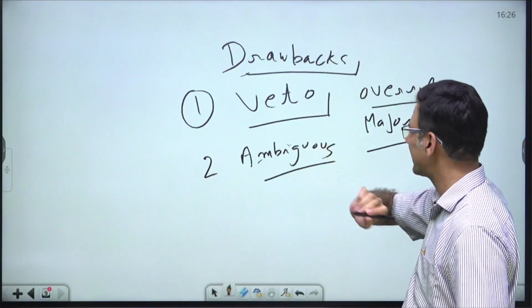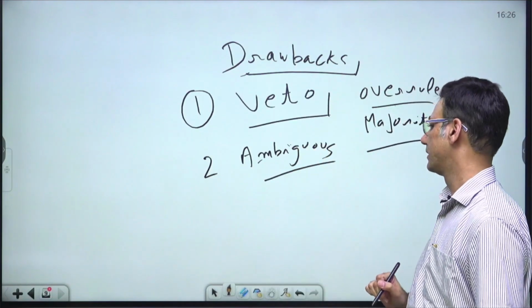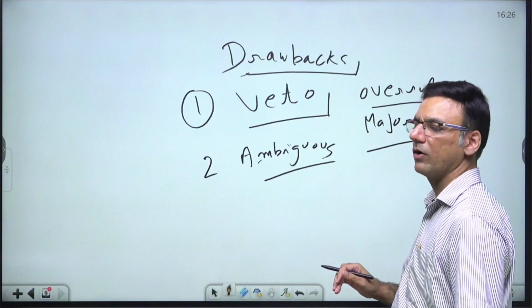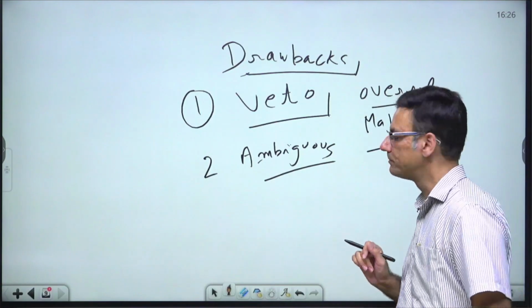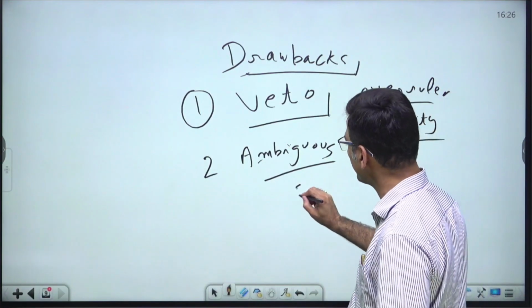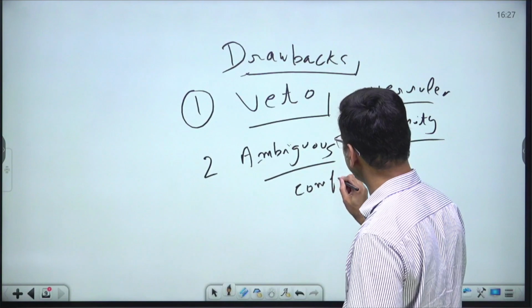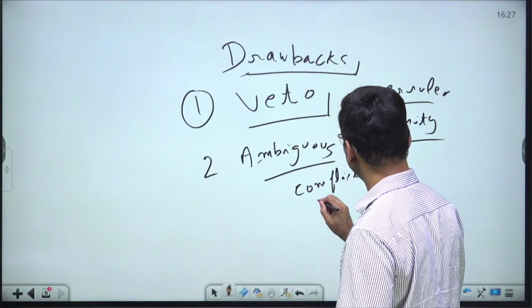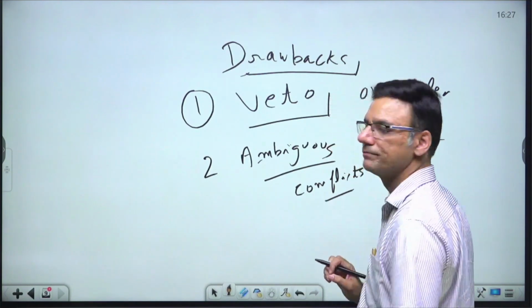There was no clear-cut demarcation of the powers of the Supreme Court and the Governor General, which led to frequent conflicts between the Supreme Court and the Governor General.